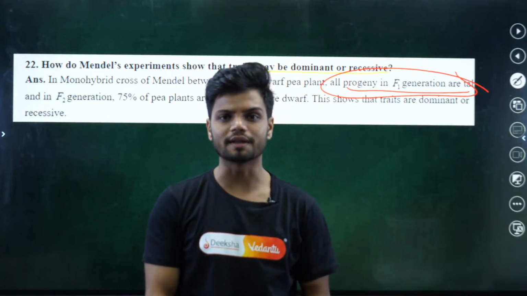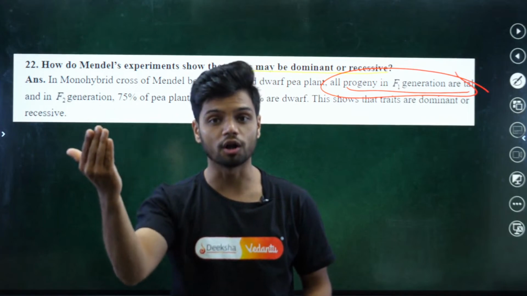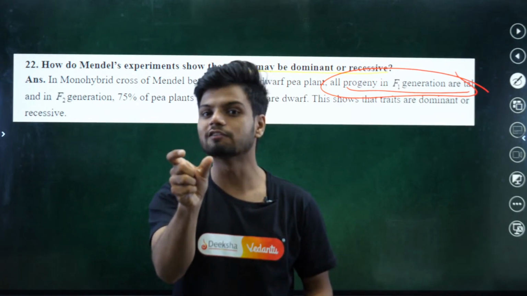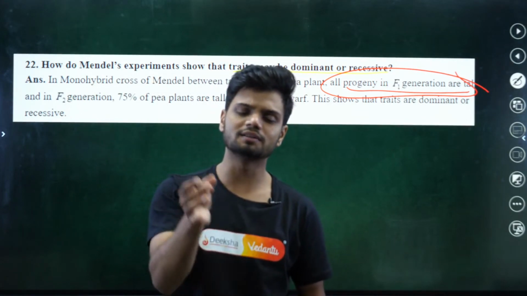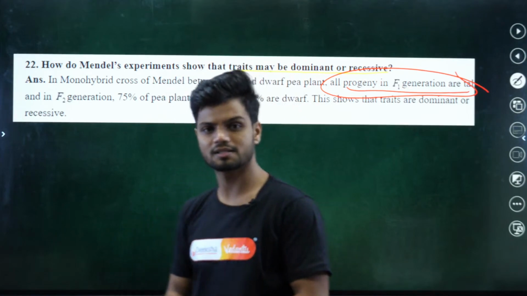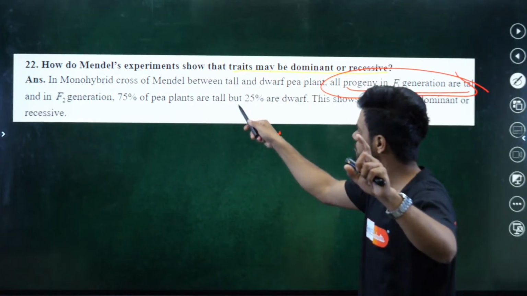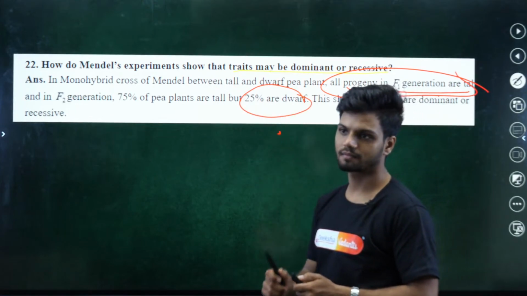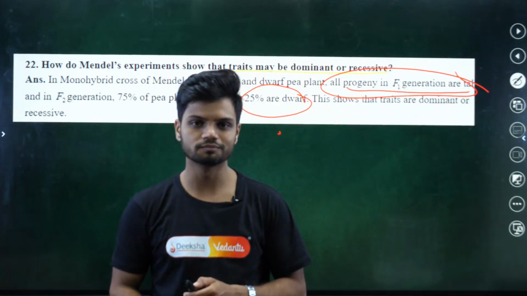In the F2 generation, 75% were tall. Whenever the dominant allele was present, they were tall. Whenever the recessive allele was present, they were short. And the recessive allele was present only once in the case of the 25% here. Clear? All of you can solve the question?